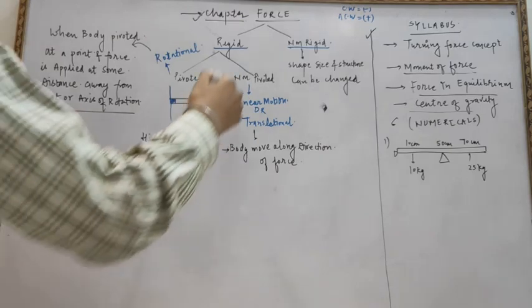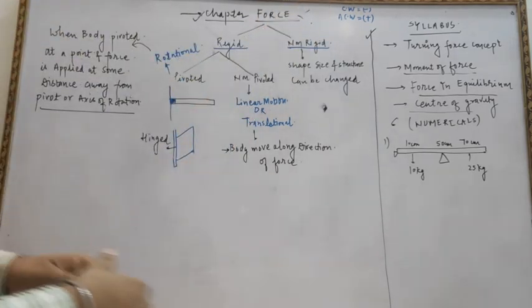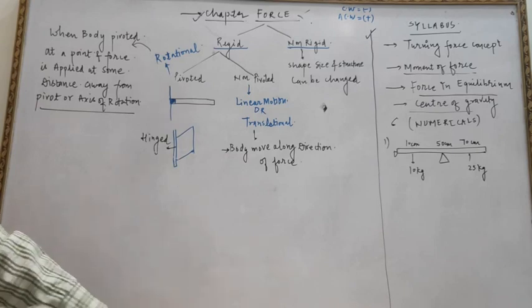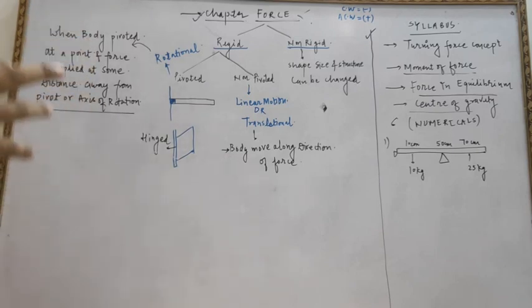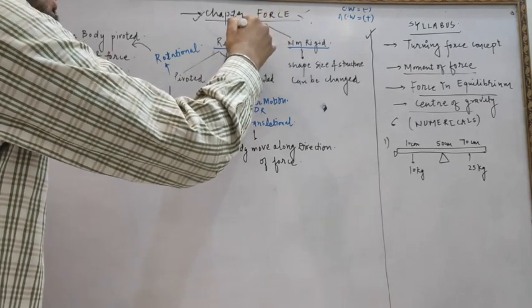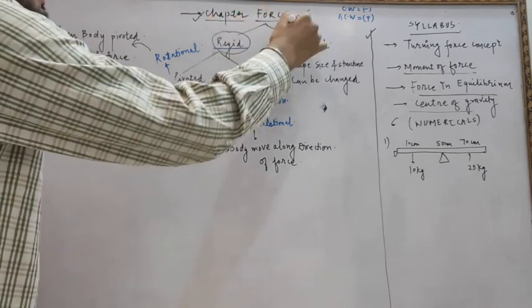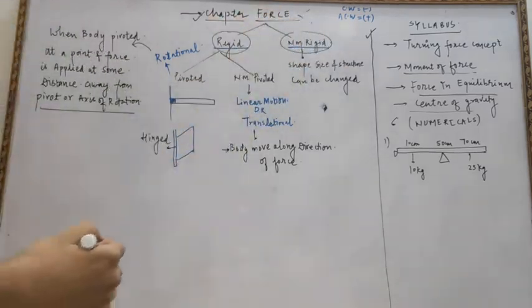Basically, you might have studied force in class 9. Forces are of two types, contact and non-contact, which we have already studied in class 9. Here we need to study the concept of force, and according to our concept the bodies are classified into rigid and non-rigid bodies. What are rigid bodies?